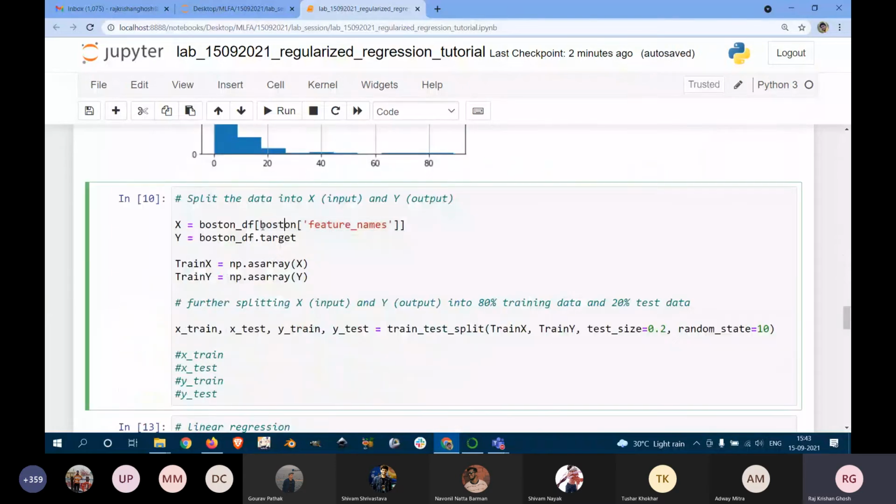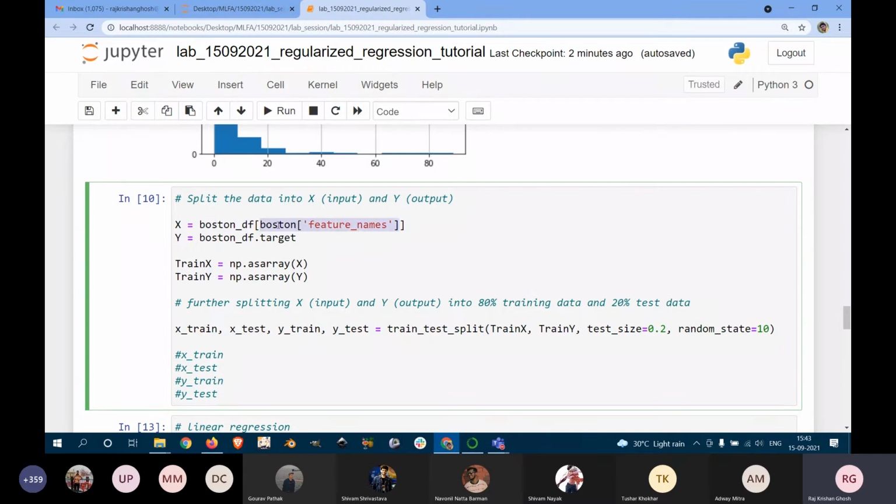So Boston feature names is the names of all of the features in the form of an array. If we write it like this, X will contain only those columns of Boston DF whose names are given by Boston feature names.